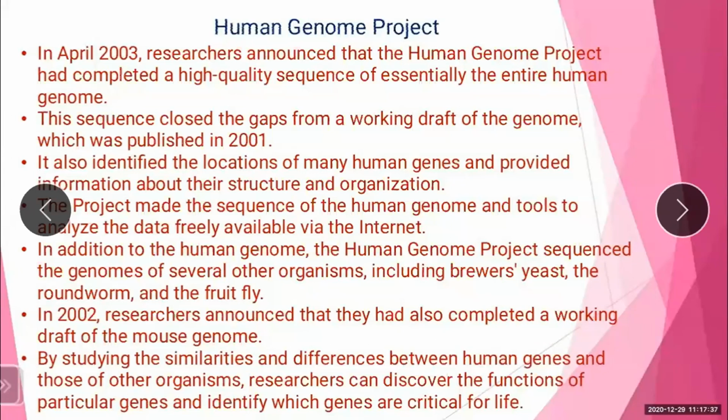So, what is the Human Genome Project? It is a great work in the field of human genetics, which has been done by few nations. According to the findings of HGP, that is the Human Genome Project, there are 20,000 to 30,000 genes in the human body. The detailed findings of these reports are available on the website.